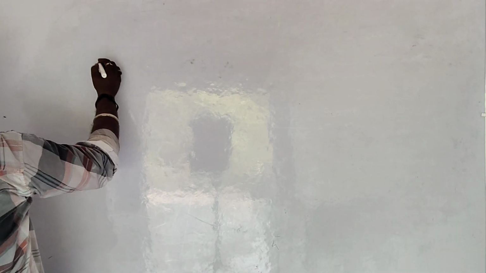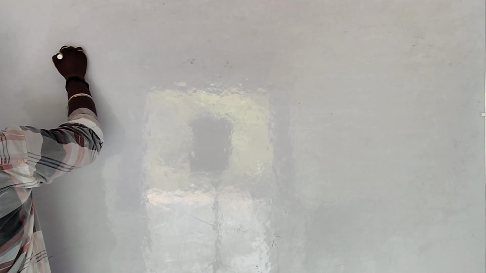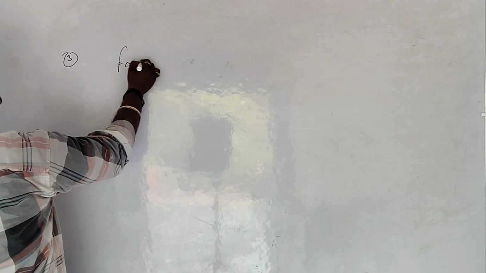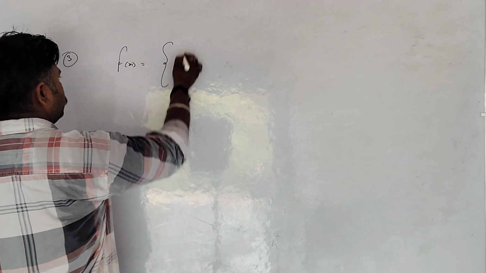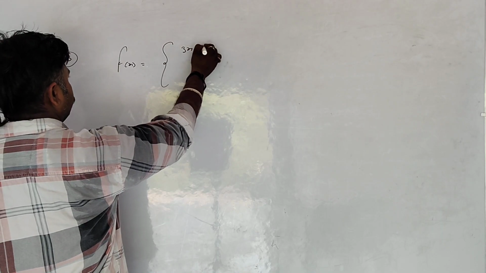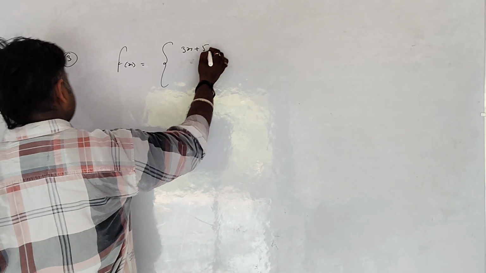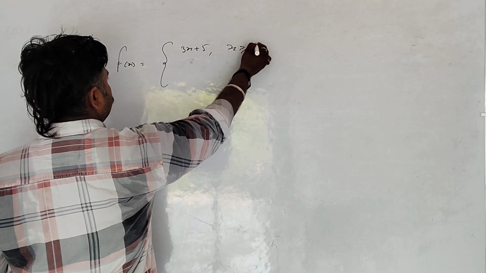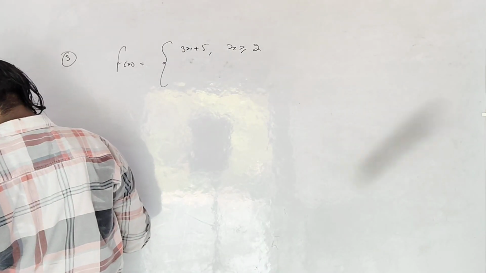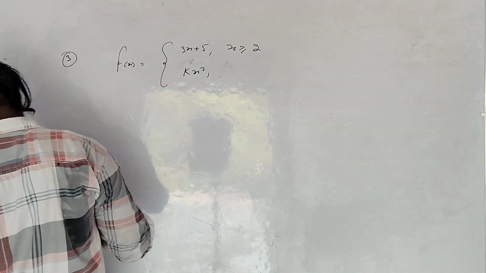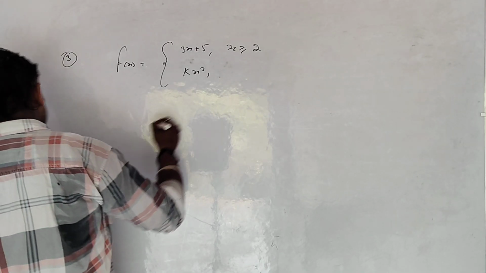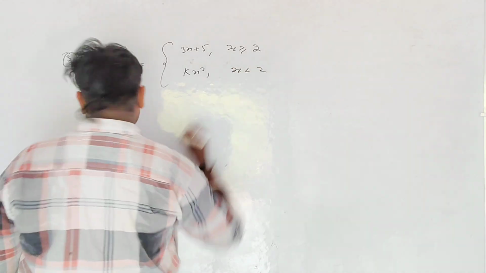Question number 3: f(x) is equal to 3x plus 5 if x is greater than or equal to 2, and kx square if x is less than 2.